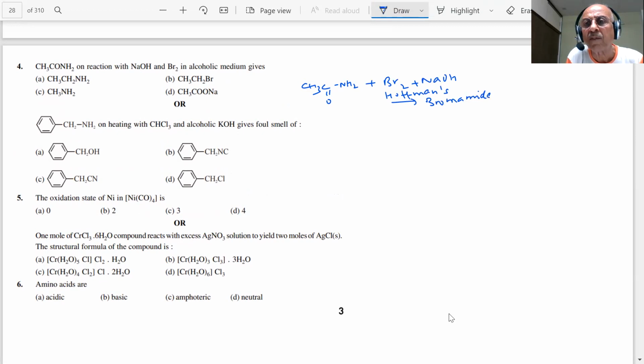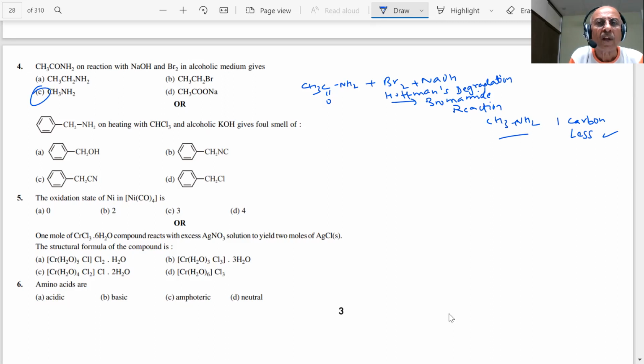I have not seen any paper where a question based on this has not been asked. What is the result of this, student? It gives a primary amine, option C. It contains one carbon less than the parent amide. Degradation means we will have one carbon less. Important point, student. Very important for conversions also.